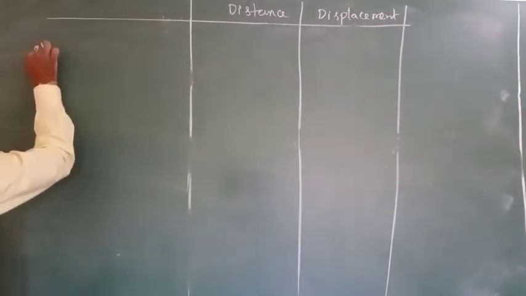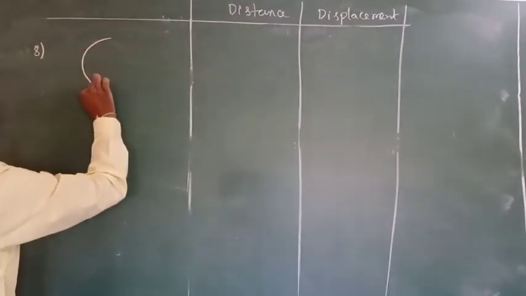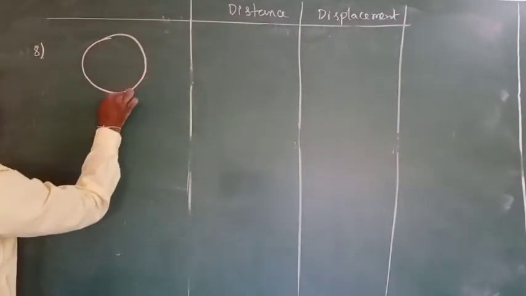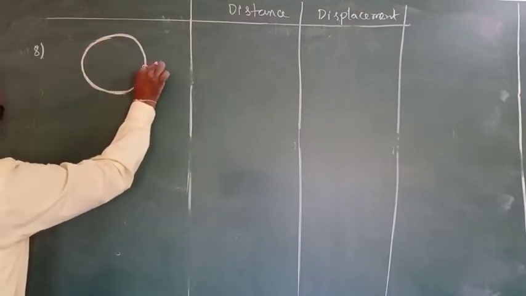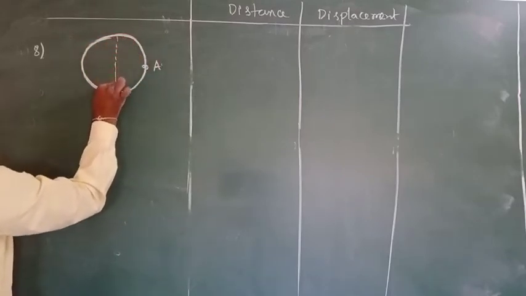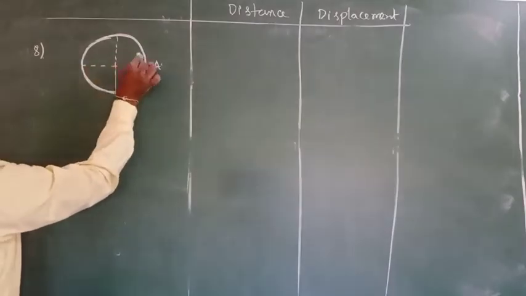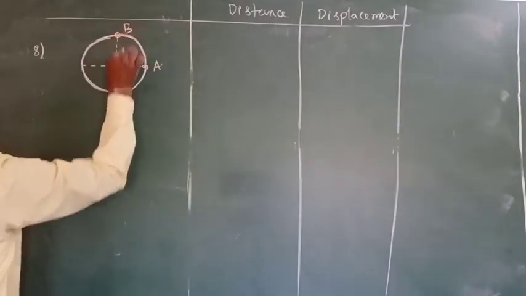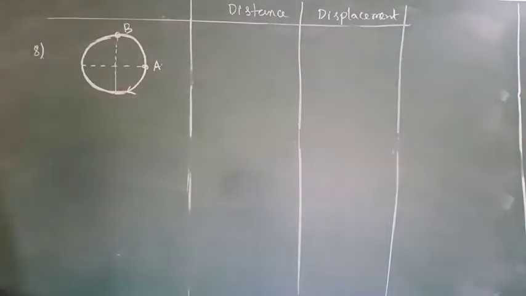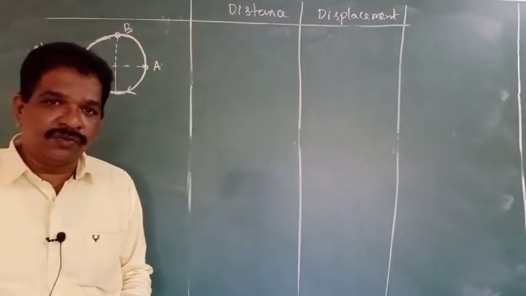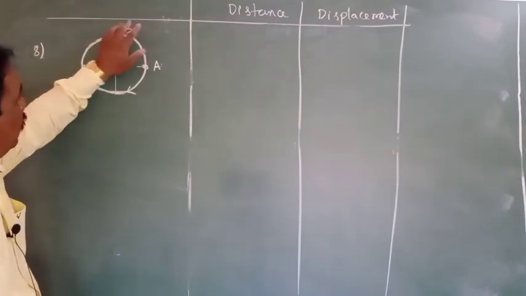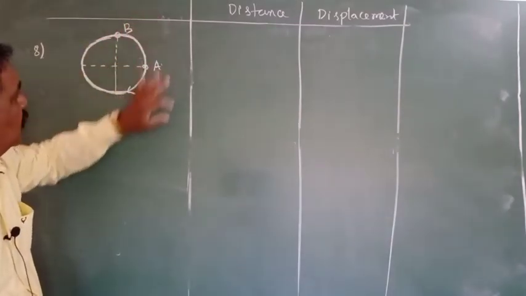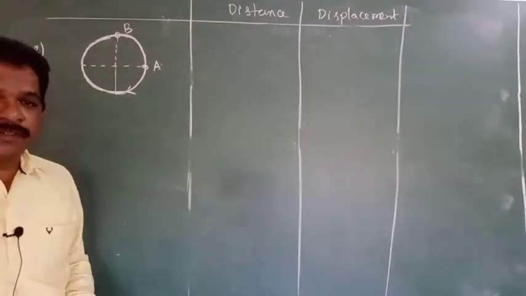Next, 8. A body is moving in a circular path. It started from A. These are the diameters. It came to B after making 3/4 revolution, 3/4 rotation. It came to the point B. Then in this case, what is the displacement?